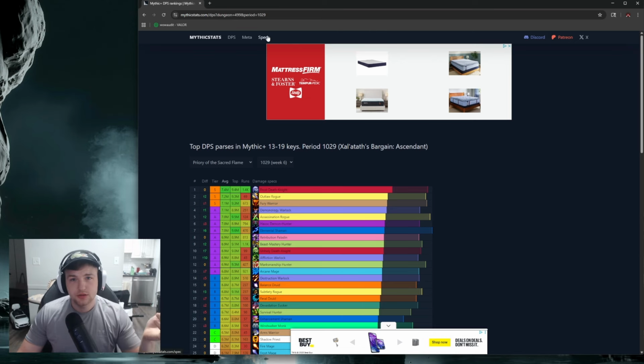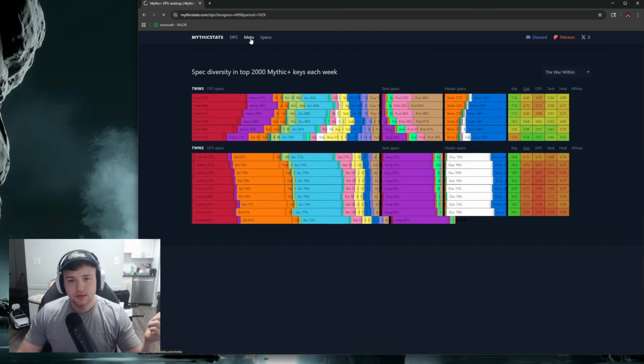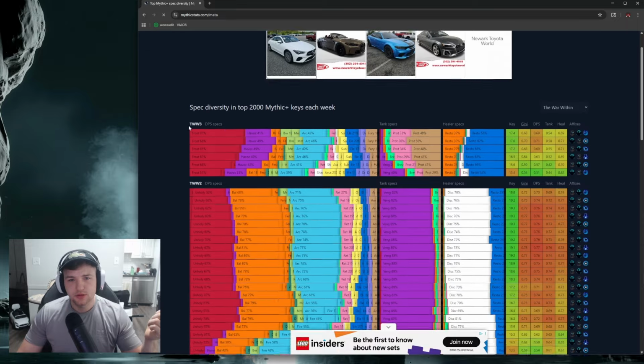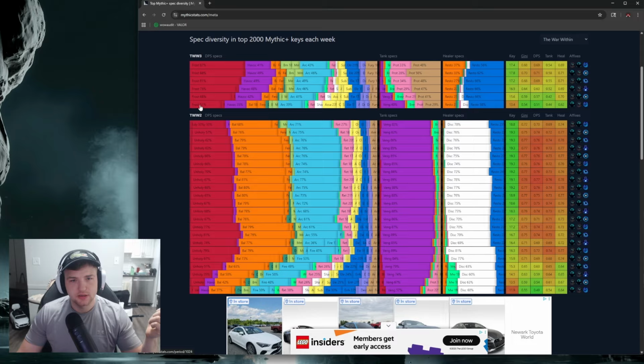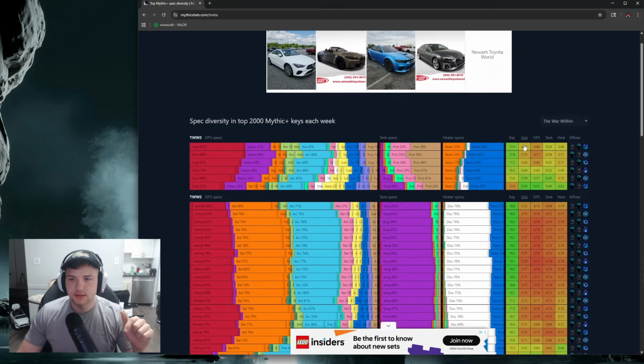You can also take a look at the meta here. So this is going to show you for each season. You don't really need to scroll down. This is like War Within seasons 1, 2, and 3. You can see in season 3, for each week, how each spec is matching up to the last week and also to each other.